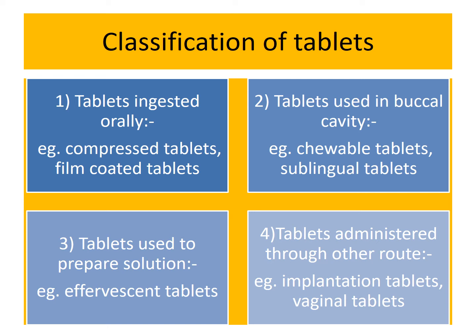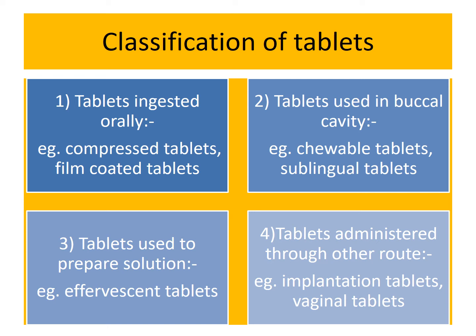Basically it includes a plain paracetamol tablet. Second is tablets used in the buccal cavity, meaning the tablet is placed in the mouth or below the tongue and it is only chewed, not swallowed with the help of water. It includes chewable tablets and sublingual tablets. The best example of chewable tablet is vitamin C tablet.